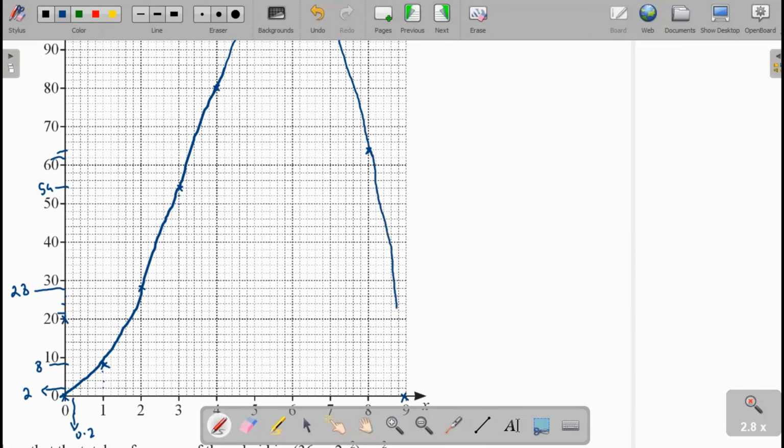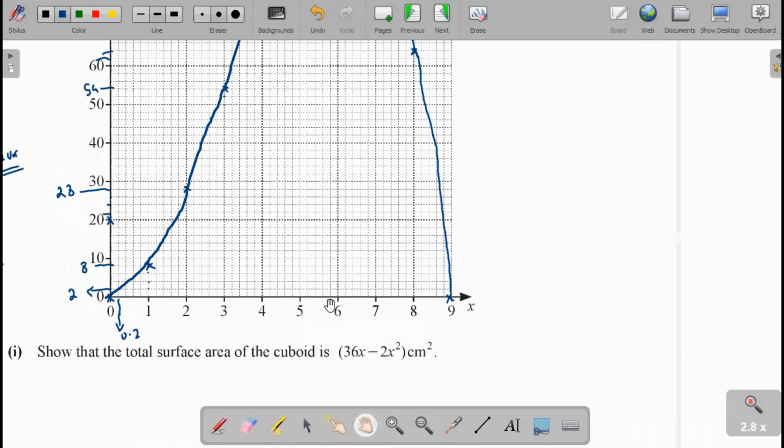Now the drawing is done. This is the graph of the volume.